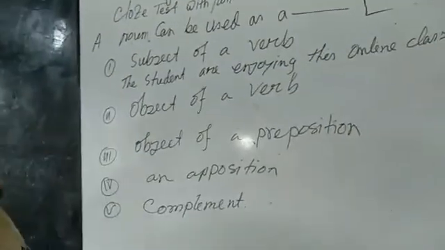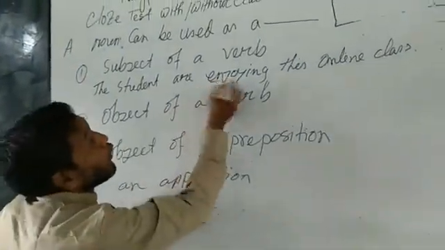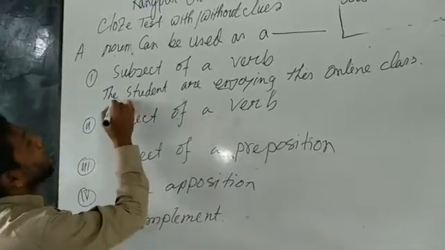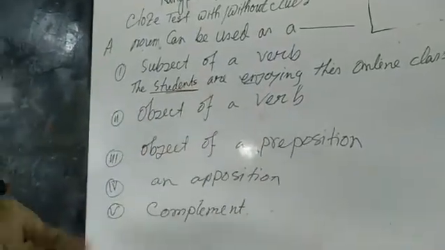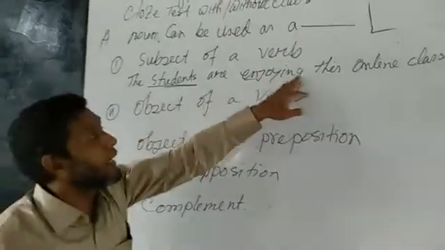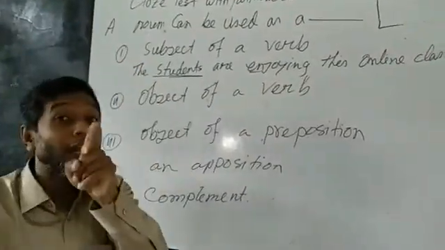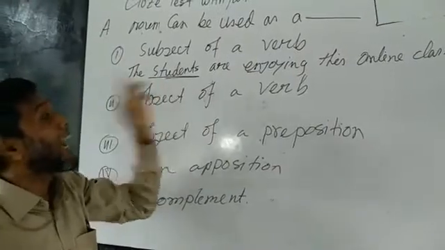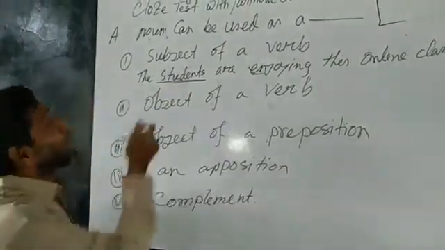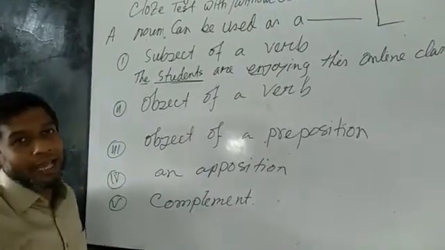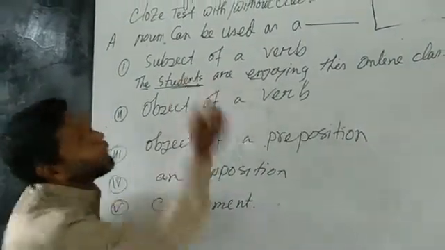Here, who are enjoying? The students. So this is the subject of this sentence. So you have to understand that this is 100% noun. One thing very interesting: now you can understand why I have used here the. This is a plural common noun.